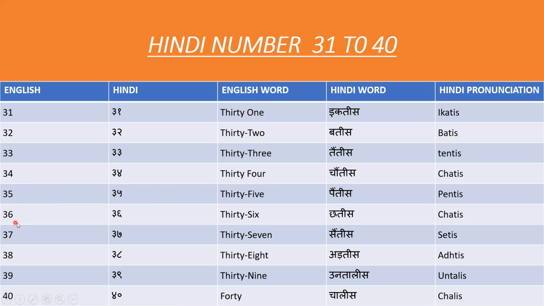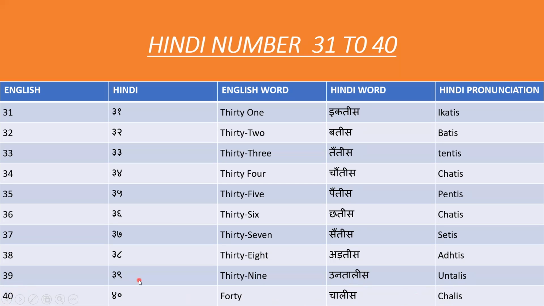For 36 in Hindi we say chhattees. For 37 in Hindi we say saintees. For 38 in Hindi we say adtees. For 39 in Hindi we say untaalees. And for 40 in Hindi we say chaalees.